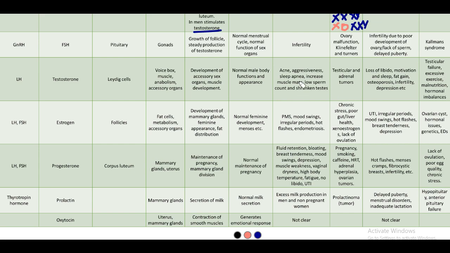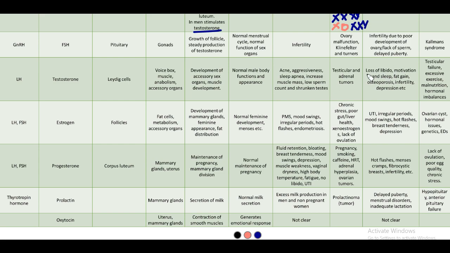Too much testosterone can cause all these symptoms. And this is due to either testicular or adrenal tumors. As I said earlier, the adrenal gland also produces some amount of androgens. So if tumors are present in the adrenal gland or testes, too much testosterone is produced.